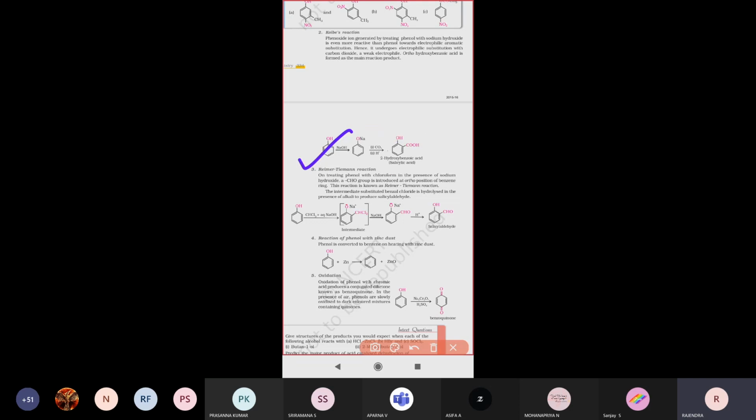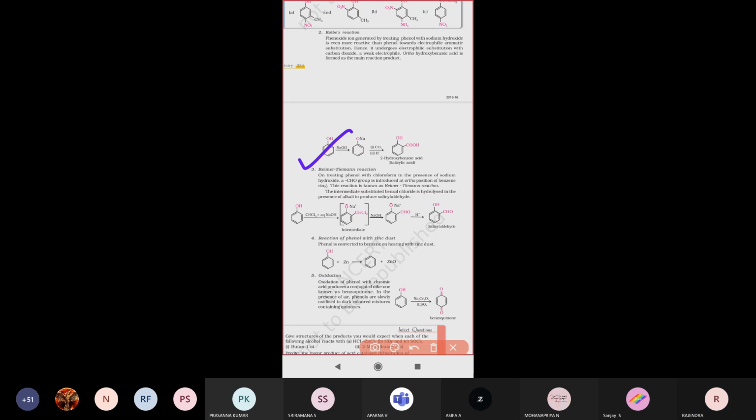And coming to the next one, the Reimer-Tiemann reaction. You can pronounce it any way, no issue. So what is happening in this Reimer-Tiemann reaction?